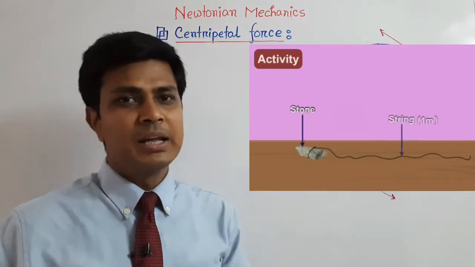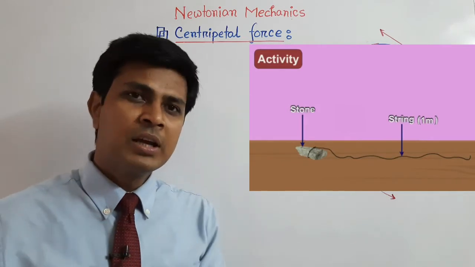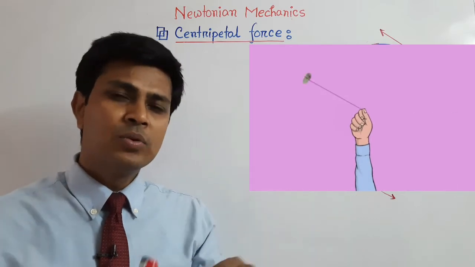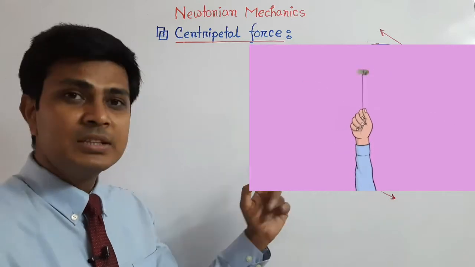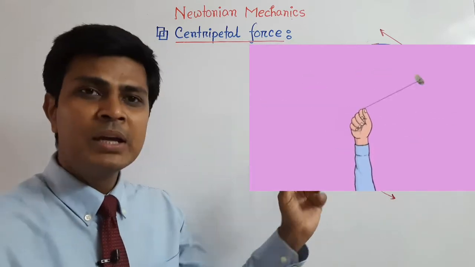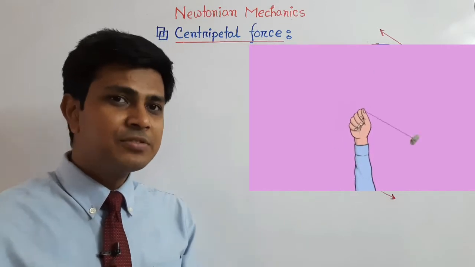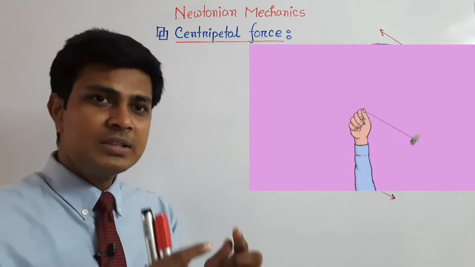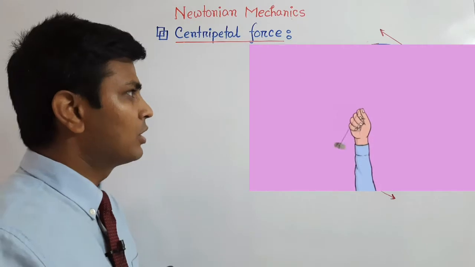Let's have an example. Suppose at one end of a string you fasten a piece of stone, and the other end of the string you hold with your finger. Now if you rotate this piece of stone in a circular way, then you will feel a tension force in your finger, and that tension force is the centripetal force. This tension force keeps the body in motion in the circular path.